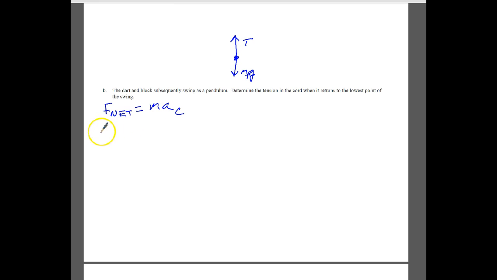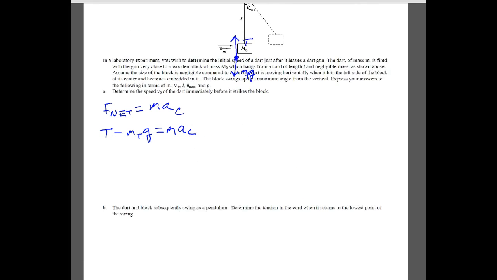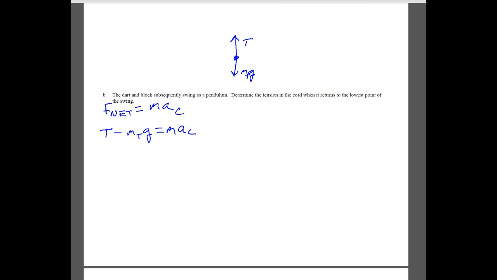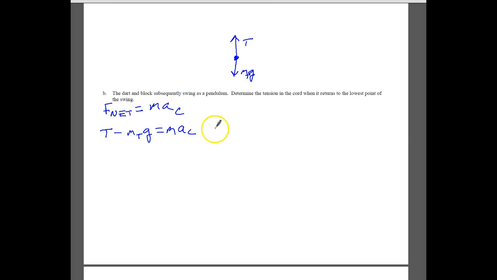And so what we'll do here is go ahead and plug everything in. The net force is the tension minus m total times g, and that's equal to mass times the centripetal acceleration. Centripetal acceleration, we remember, is v squared over r, but our r here is not really r. In terms of the problem, it's L. So notice that L here is equal to r. So a_c is equal to v squared over r, but that's really v squared over L for the problem that we're doing.